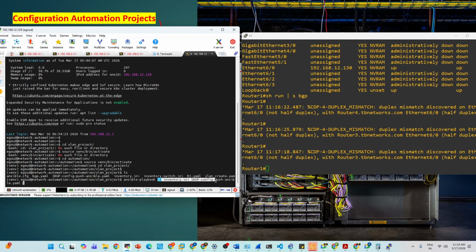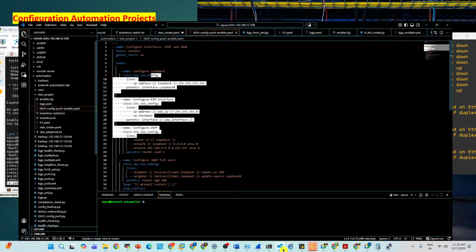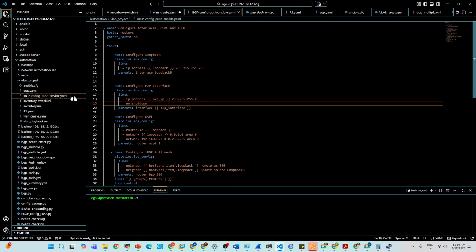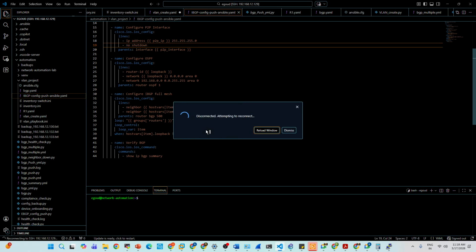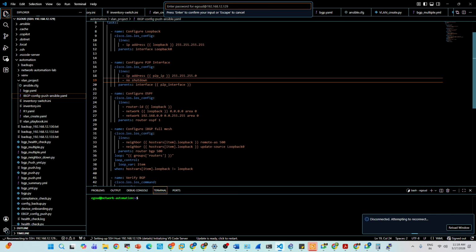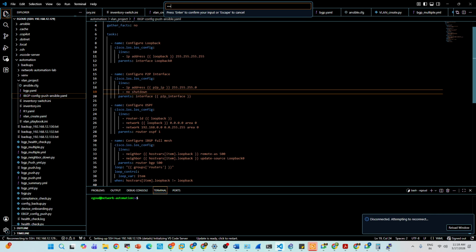Inventory and IBGP config push. So this is the code. Okay, you see right here, this is the code. So this code and everything will take care of it. We'll teach you in the training.